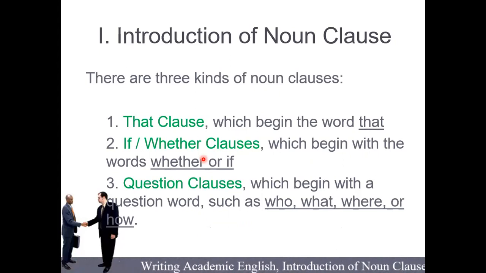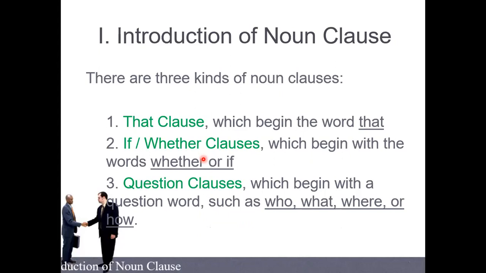So if we talk about conjunctions, if we compare the adjective clause and the adverb clause, does a noun clause have more conjunctions than the adjective clause, everybody?